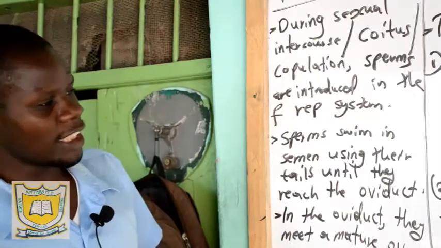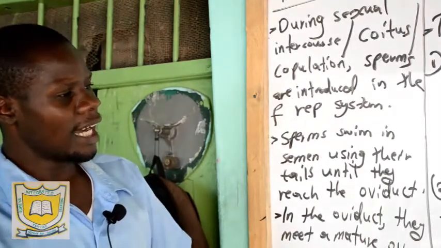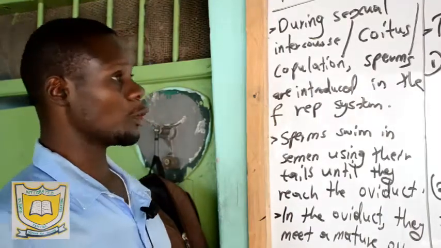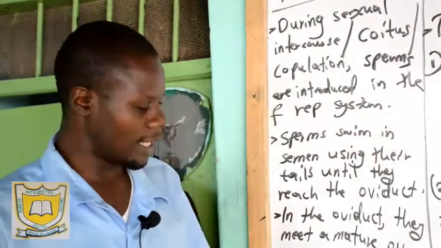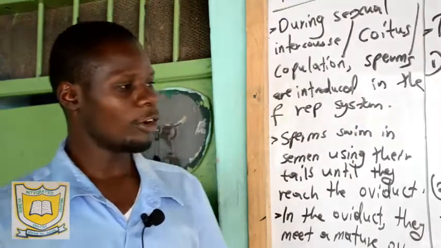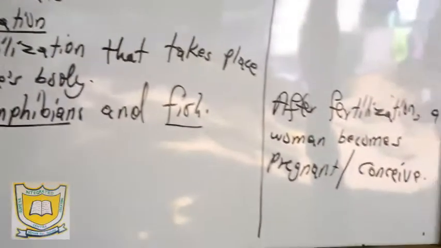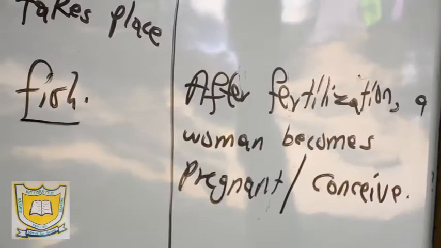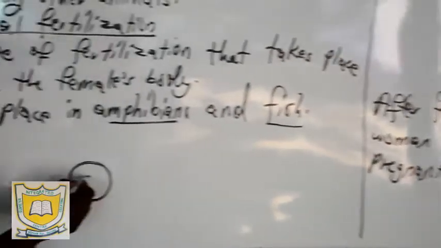After fertilization, a woman becomes pregnant. Immediately after the two cells meet together, the woman has become pregnant, or we can say the woman has conceived. So you find that in the oviduct we have one mature ovum there.